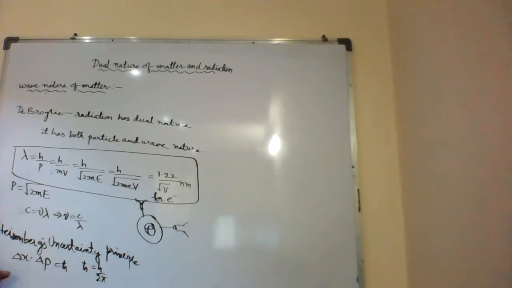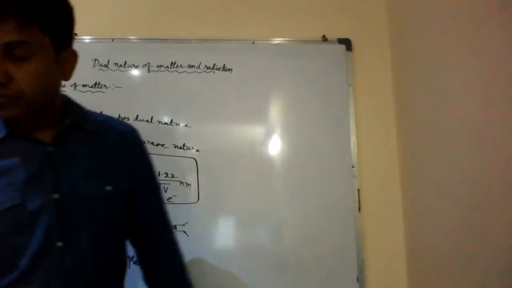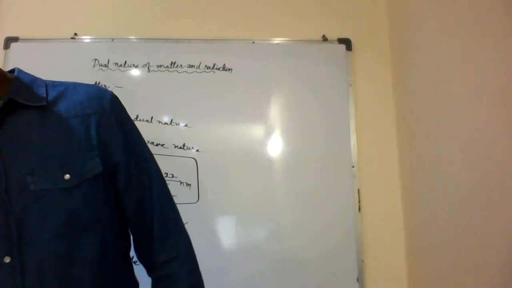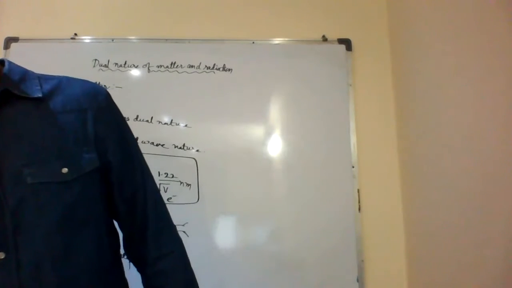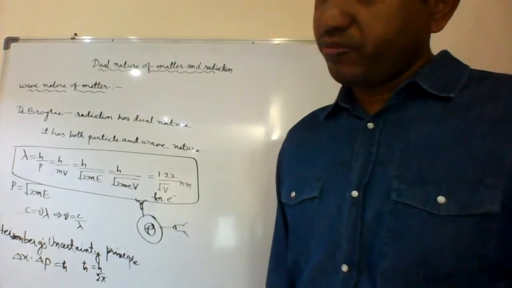Yeah, this is studied in grade 11 chemistry. It is there. Delta X into delta V equal to h cut. h cut is equal to h by 2 pi. Yeah. So that completes. Okay, now exactly what he did exactly. 1.22 nanometer. Okay.